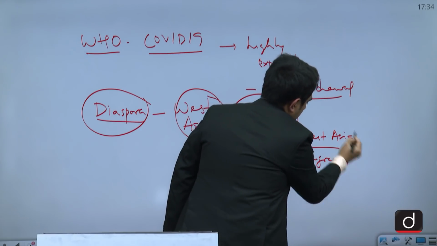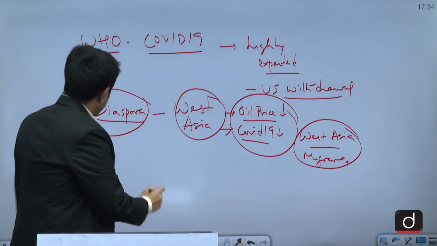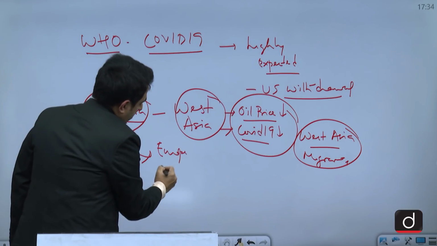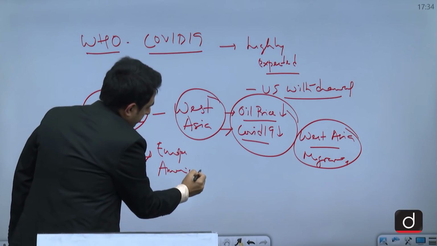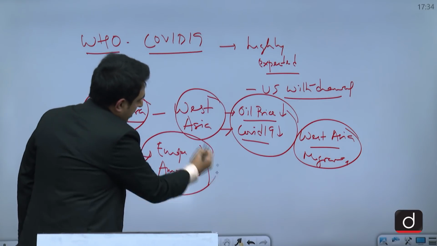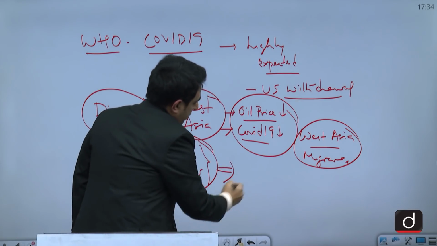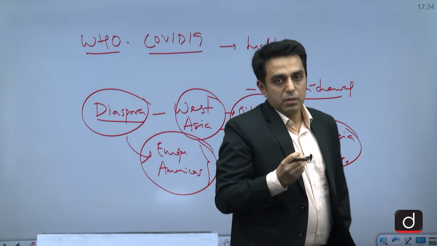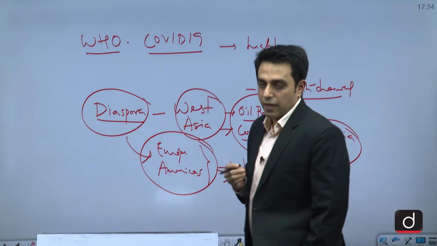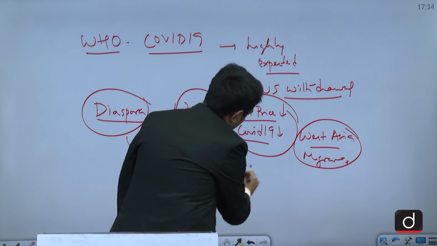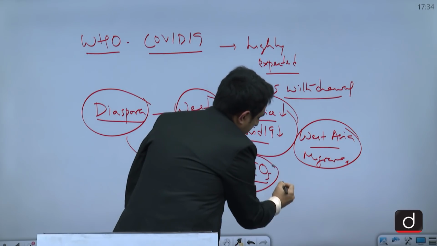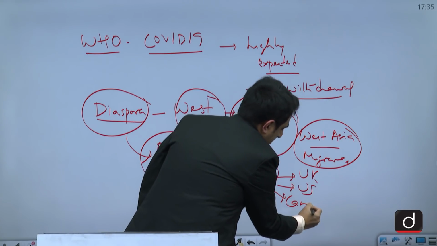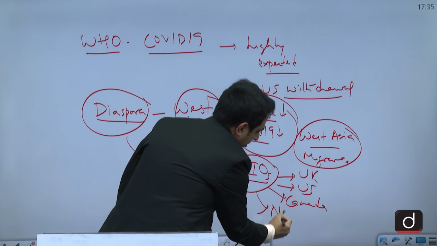So UPSC has not asked on this, but it has instead asked about the Indian diaspora, which is based in Europe and Americas. And this can also be linked to the recent times where important political positions have been occupied by people of Indian origin in countries such as UK, US, Canada, New Zealand, and so on.